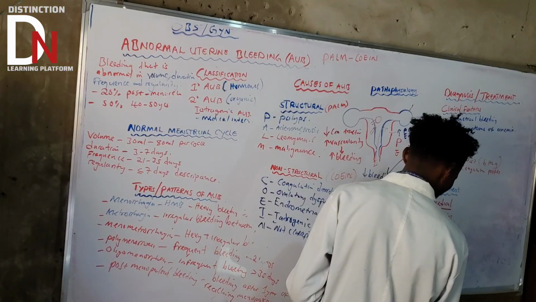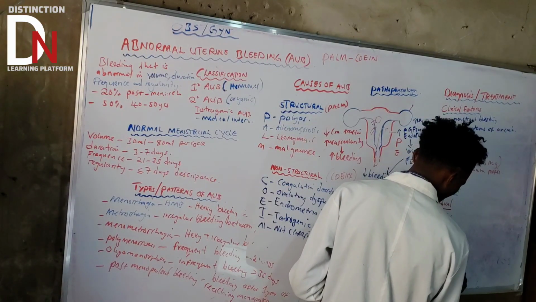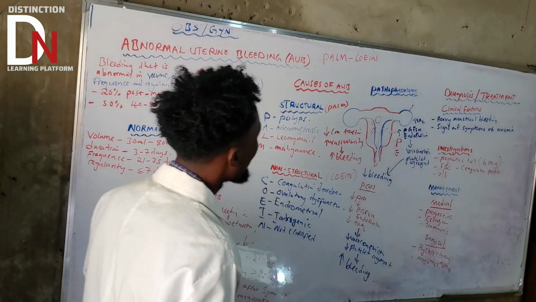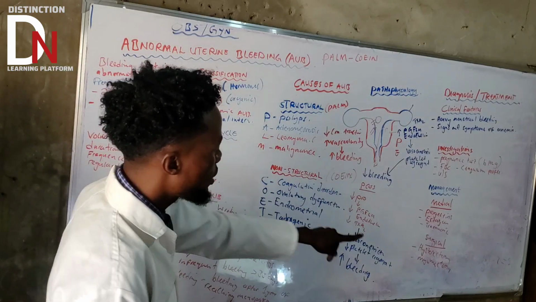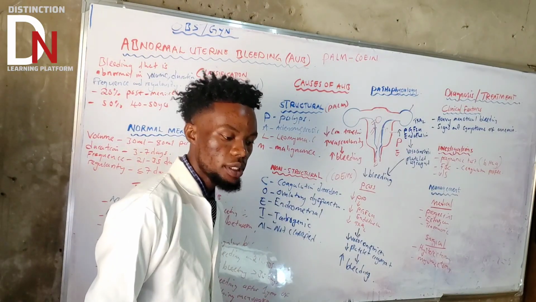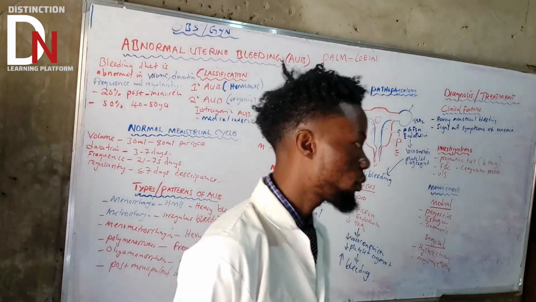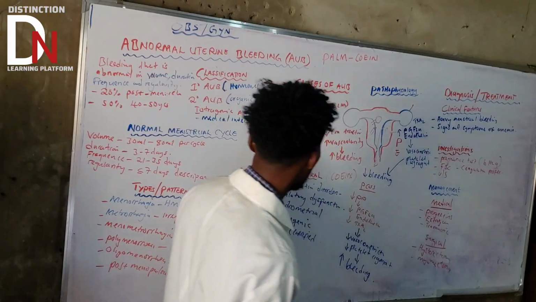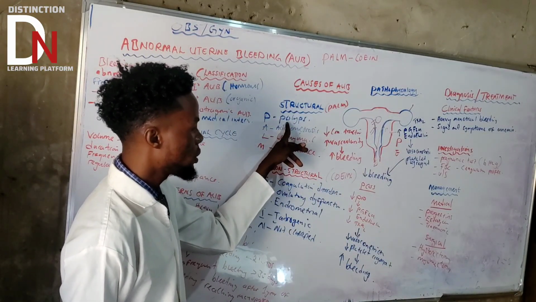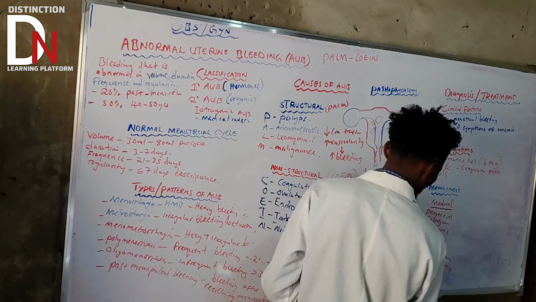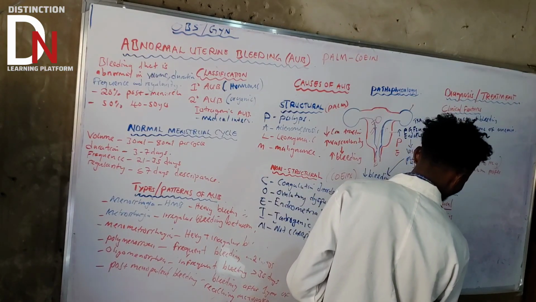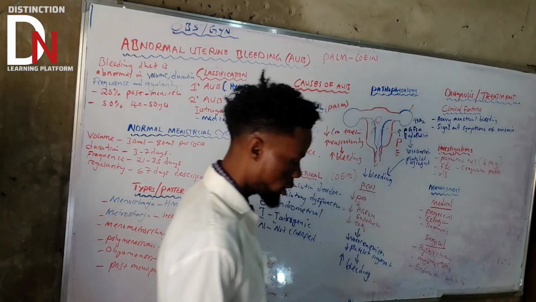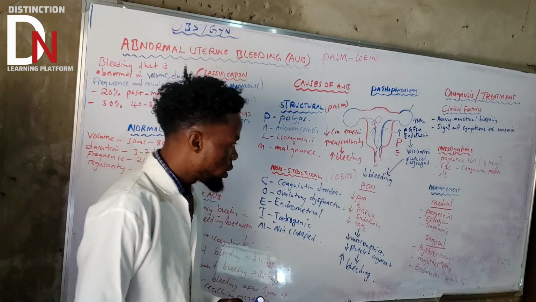You can also do myomectomy. If someone is having leiomyomas, you can perform myomectomy. Myomectomy is a safe procedure; it doesn't affect the fertility of a patient. You can also do polypectomy, where you remove the polyps. And the last one, you can also do endometrial ablation. So those are the things that you can do under general management.